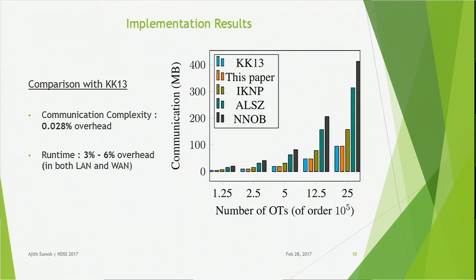When we compare our protocol with the protocol of KK13, which is secure in the semi-honest setting, our protocol improves the security to the malicious setting by adding just a communication overhead of 0.028% and a runtime overhead of 3 to 6% in both LAN and WAN settings. So with this, I conclude my presentation.